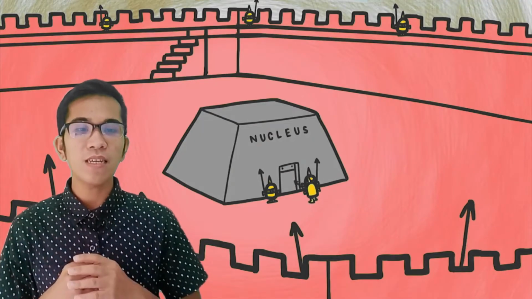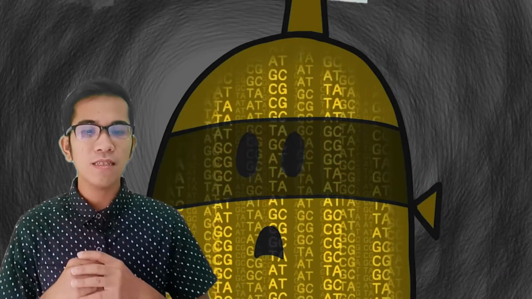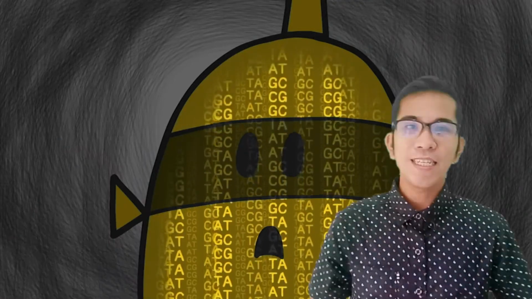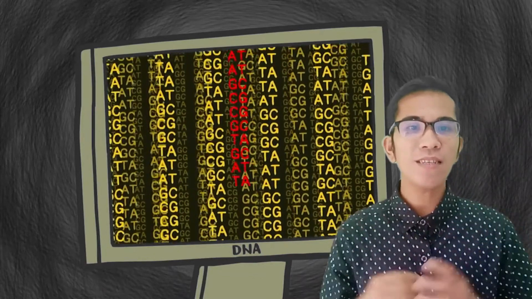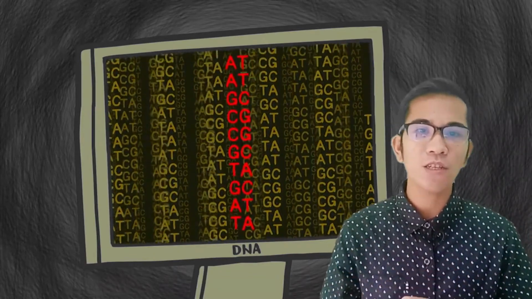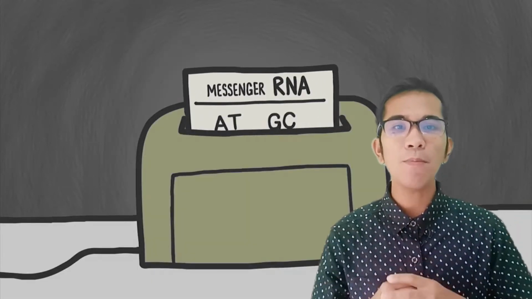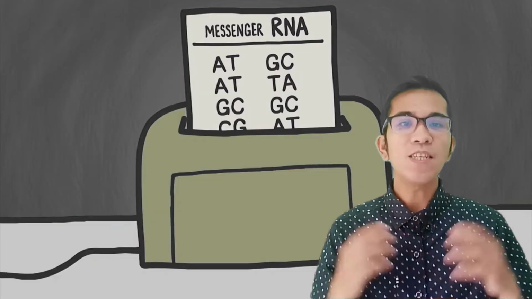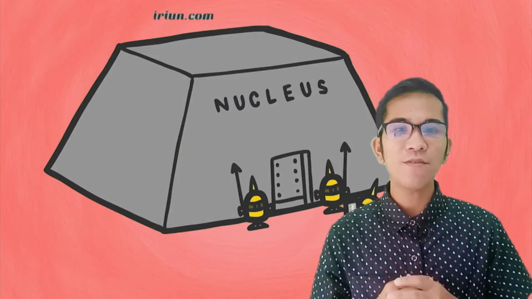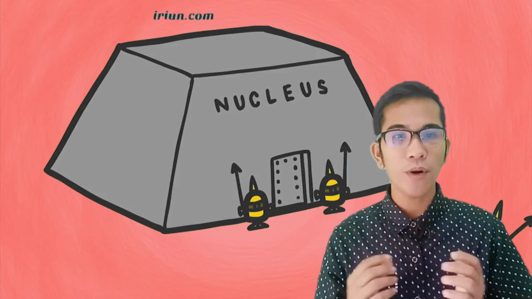This process starts in the nucleus. The nucleus contains the DNA, or the blueprint that tells our cells how to make everything that our body needs to function. A certain section of the DNA contains instructions that tell our cells how to make antibodies. Enzymes in the nucleus find the right section of DNA, then create a copy of these instructions called the messenger RNA. The messenger RNA leaves the nucleus to carry out its orders.